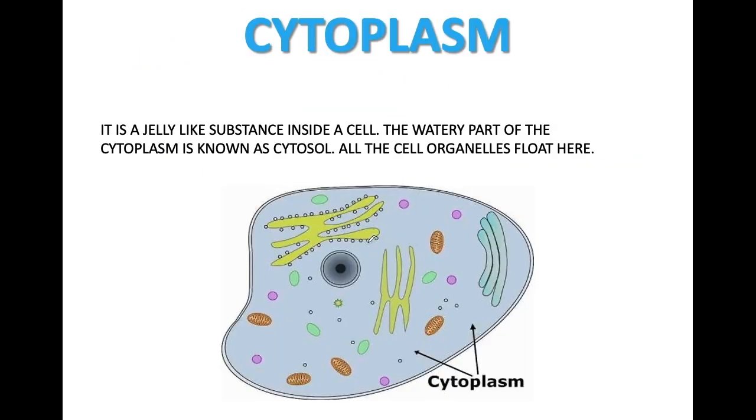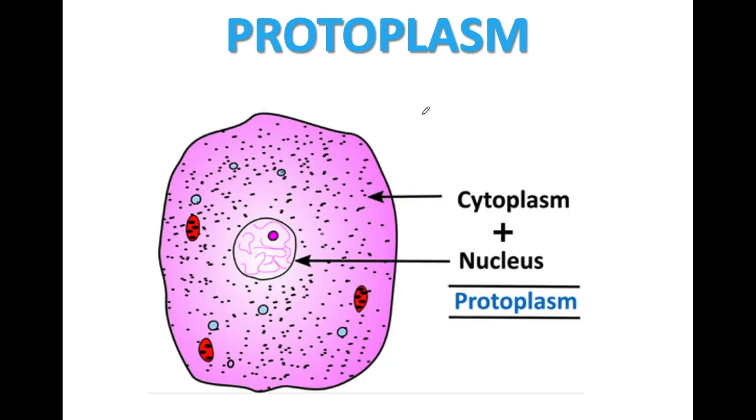Now cytoplasm. So can you see this gray substance, right? This ground fluid is known as cytoplasm, and in the cytoplasm actually the cell organelles are present. So I hope you could see all the cell organelles present. Many colorful images are present. Those colorful pictures are of cell organelles. Now there is a term left, that is protoplasm. So cytoplasm and nucleus together they are known as protoplasm.